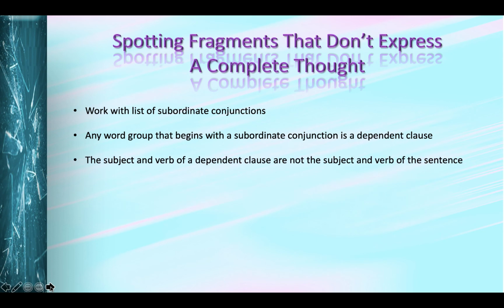Now, here's something important to note. Because the subject and verb in a dependent clause cannot be the subject and verb of the sentence, you should either mentally or actually physically cross out the verb and the subject in that word group. Then ask yourself if what is left over has a verb and a subject. I know that sounds confusing, but let's look at an example and I think you'll see what I mean.